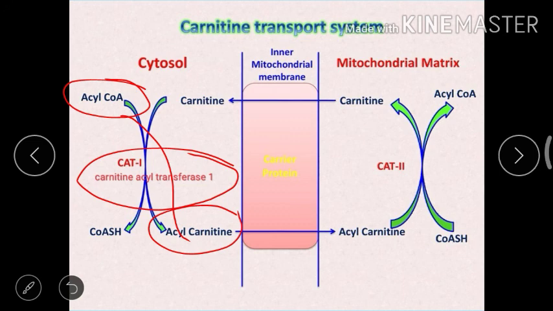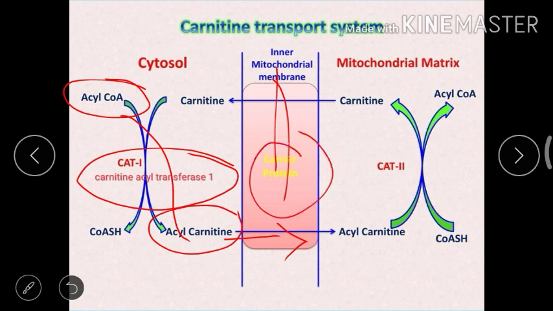The acyl carnitine is transported across the membrane of mitochondria by a specific carrier protein.